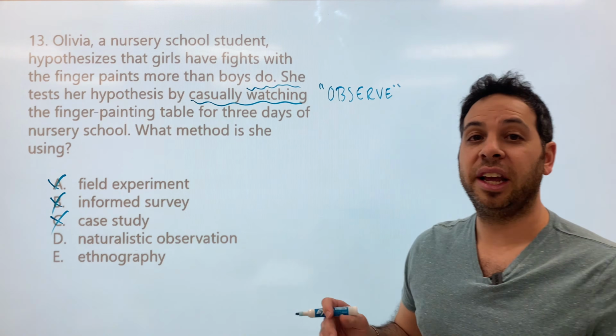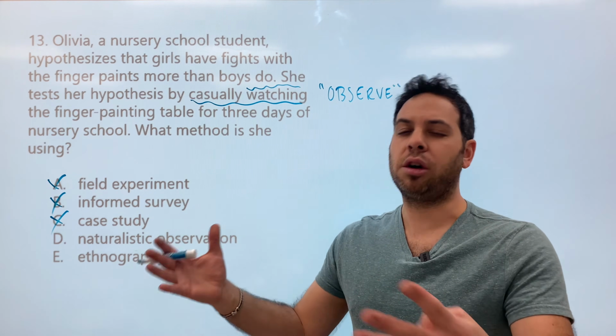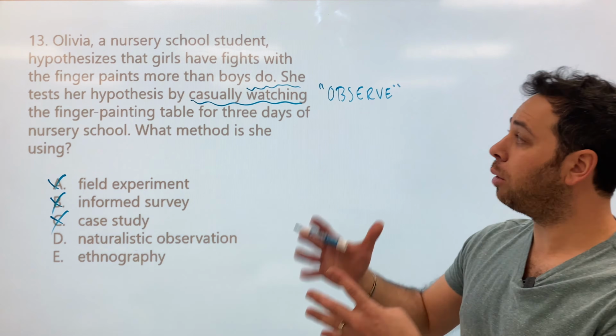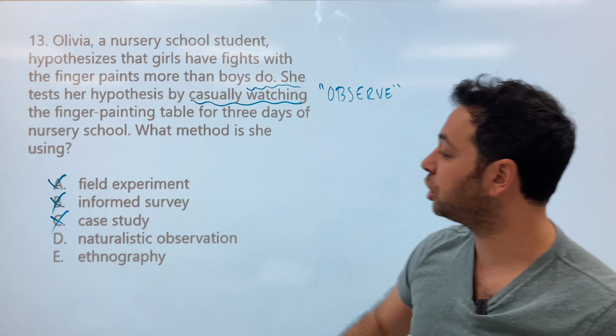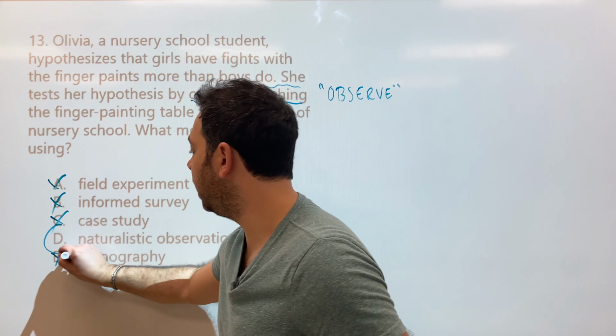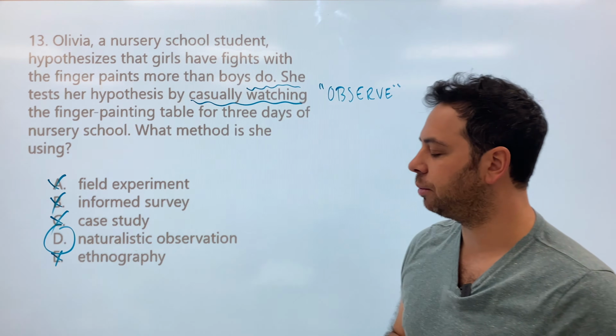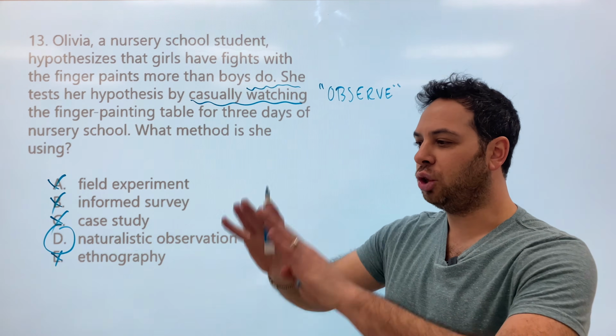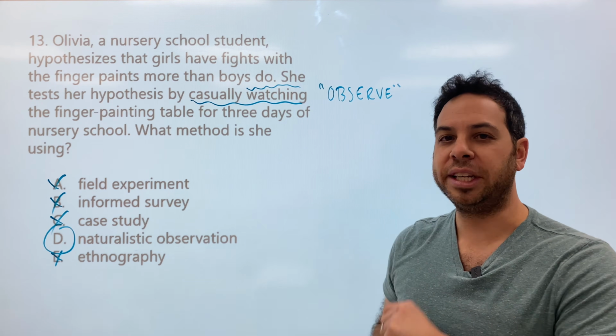Well, ethnography is when you immerse yourself in a culture and you become part of the study. Well, there's no immersion. All we're doing is casually watching, which is why our answer is D, a naturalistic observation. You stand far away, so to speak, you watch, you collect data, but you never interfere.